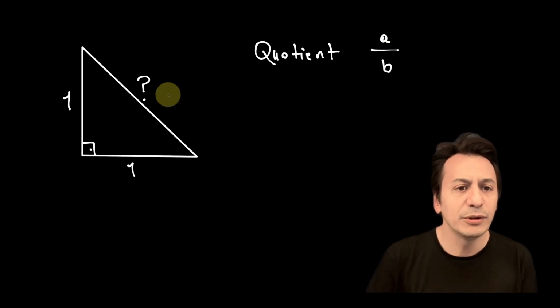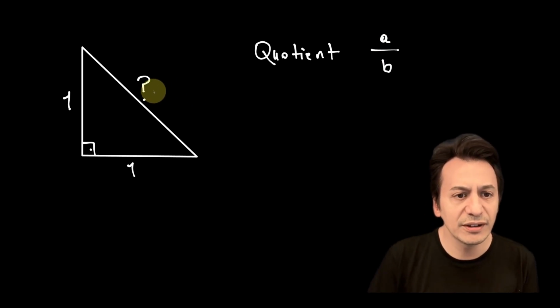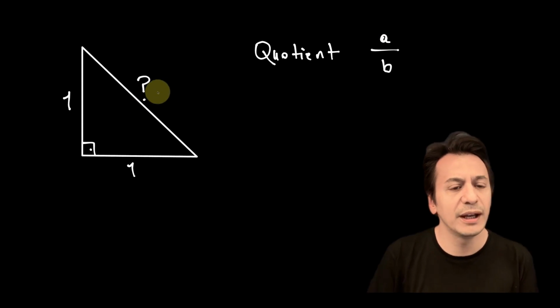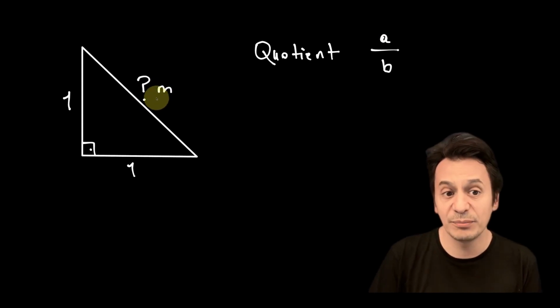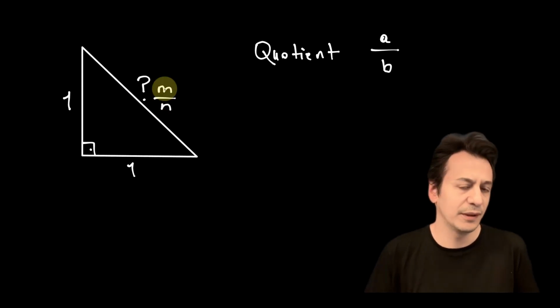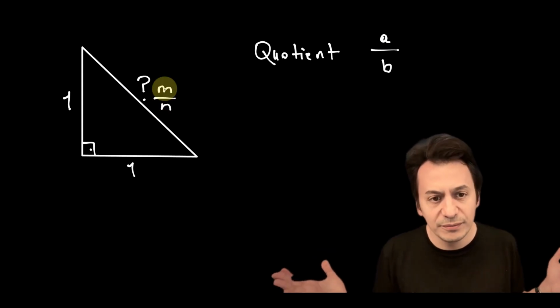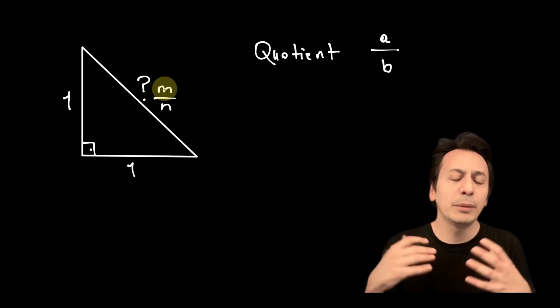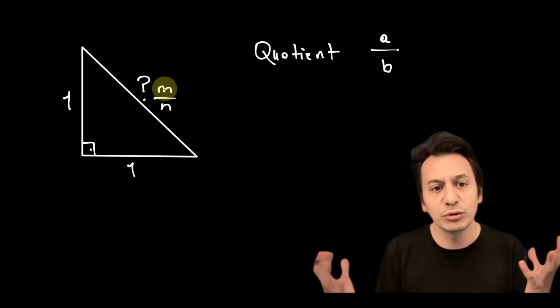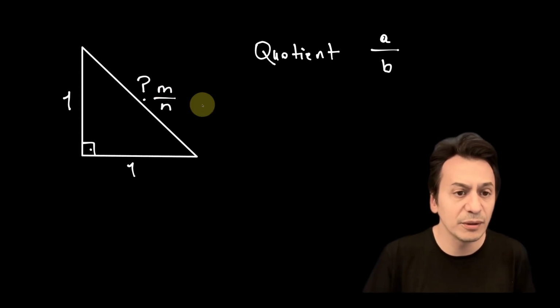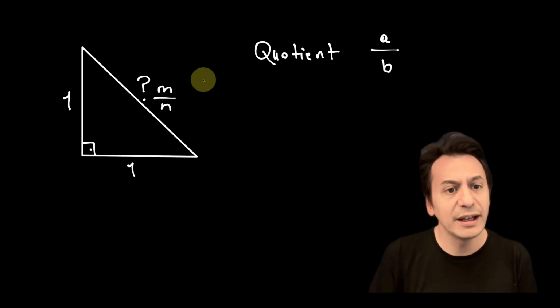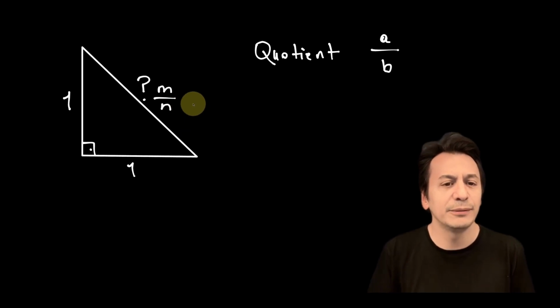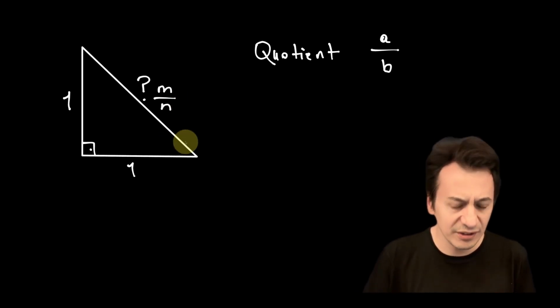So then, our Hippasus comes along, and since this spot here can be expressed as a rational number, that is, in the form of a ratio, he puts a question mark here. After all, there are no other kinds of numbers. In other words, for the Pythagorean school, there are only numbers that can be written as ratios. They never considered any other kind of number. So then Hippasus says, let me write m over n here. Let me express it as a ratio.